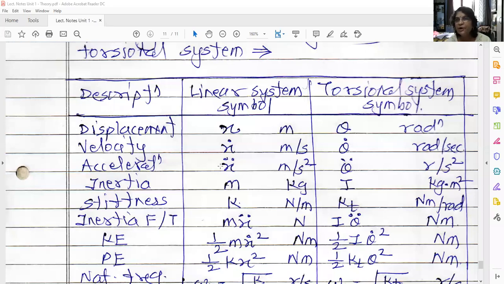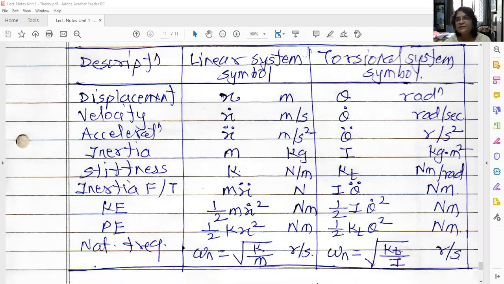Acceleration: x double dot in meter per second square, theta double dot in radian per second square. Inertia: in the linear system we consider mass in kg, and in the torsional system we consider I, the mass moment of inertia, in kg meter square. Stiffness: in the linear system it is k in Newton per meter; in the torsional system we use k_t in Newton meter per radian.